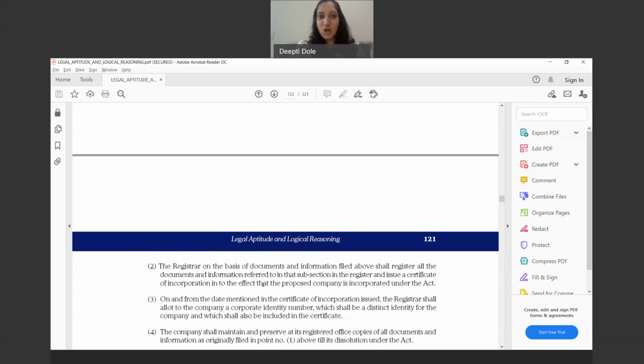No, the company is not incorporated until you receive the certificate of incorporation. Before that, you cannot say that the company has come into existence. You are doing the process of incorporation, but until you get that certificate, the company does not come into existence. Okay, so the company comes into existence only when you get a certificate of incorporation.